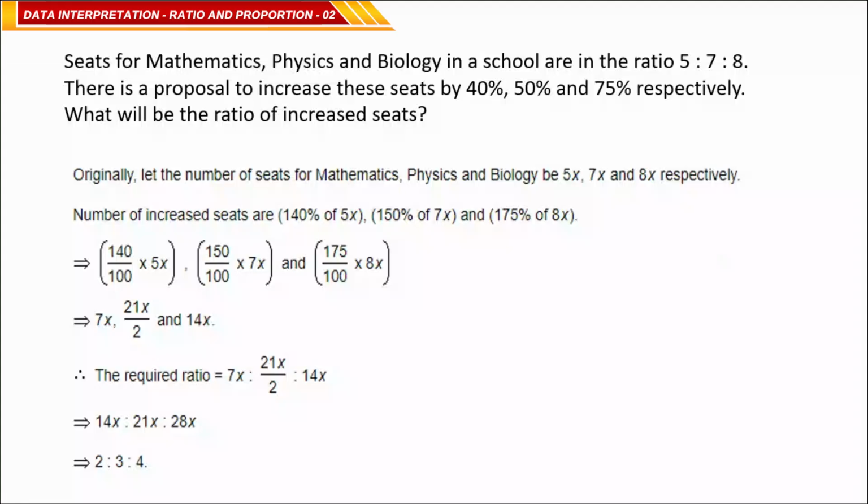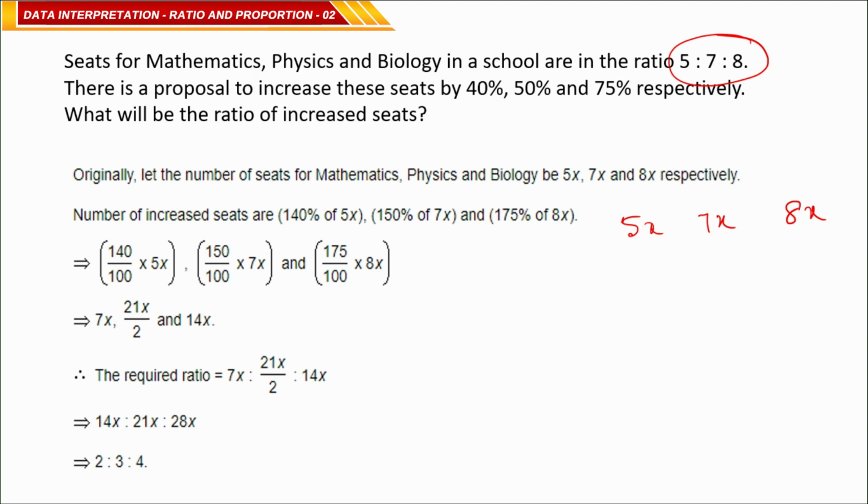Seats for mathematics, physics and biology in a school are in the ratio 5 is to 7 is to 8. There is a proposal to increase these seats by 40%, 50% and 75% respectively. What will be the ratio of increased seats? The first ratio is 5 is to 7 is to 8, so we can say 5x, 7x, 8x.